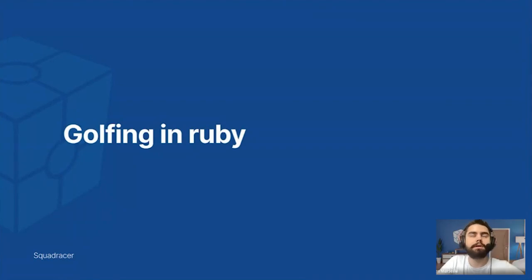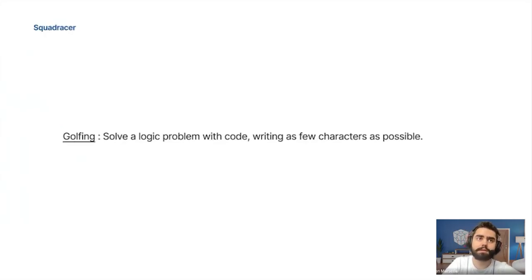So, hello everyone. Today's subject will be golfing in Ruby. You are maybe familiar with this kind of exercise because there are some golfing problems on the coding platform. For those of you who don't know what golfing is, it's solving a logic problem with code, but this time you have to do it while writing as few characters as possible.